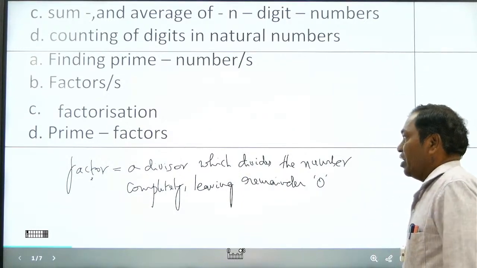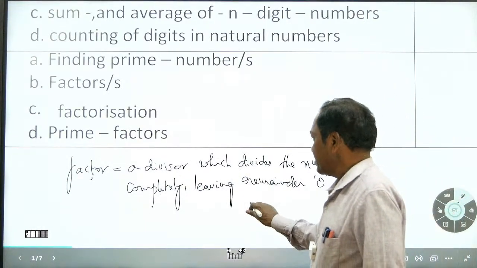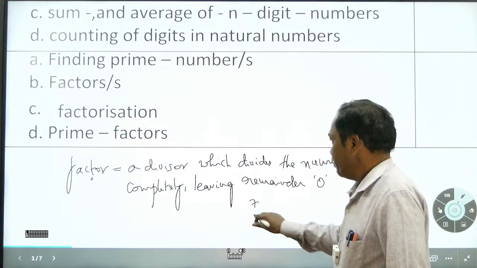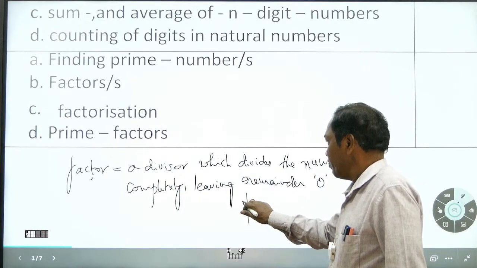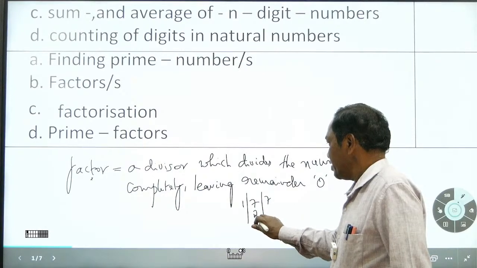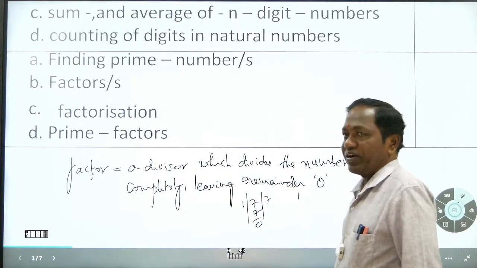So examples you can take. For example, 7 can be divided by 1: 1 7s are 7, remainder is 0, so 1 is a factor.